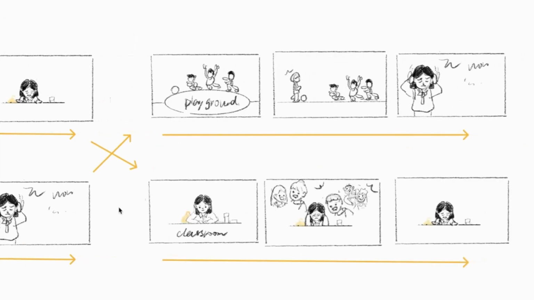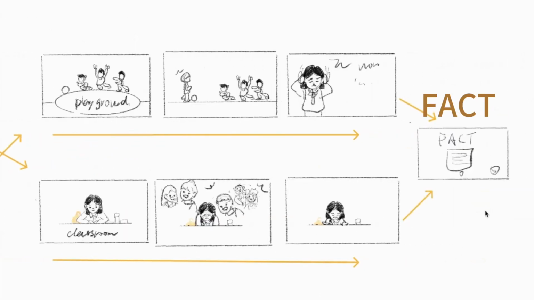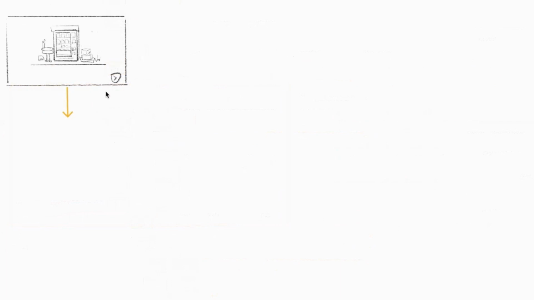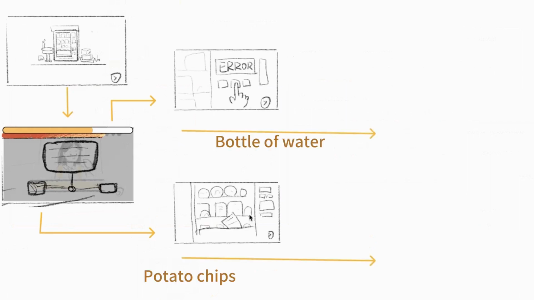After this, here comes our fact page. It presents information about the impact of environmental stimuli, informing that if autistic children are exposed to excessive sensory stimuli, they may have intensive reactions. The last scenario is about an unexpected situation. On her way home, Amy encounters a vending machine. Players need to help Amy choose what she wants to buy, a bottle of water or potato chips.